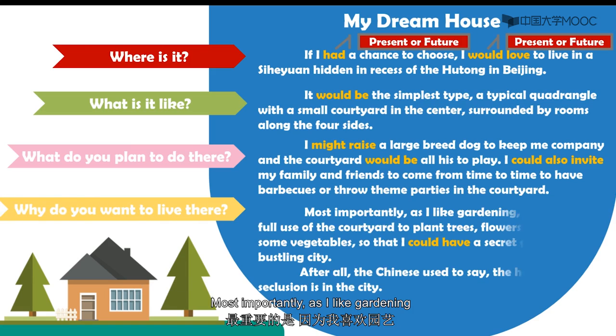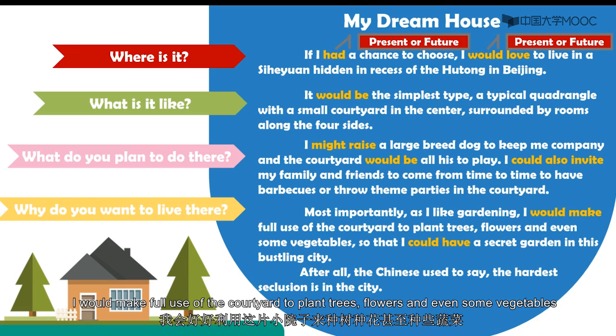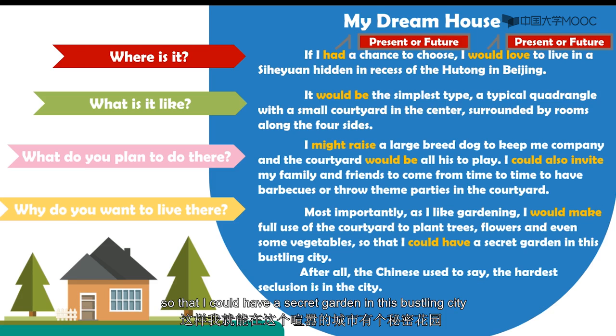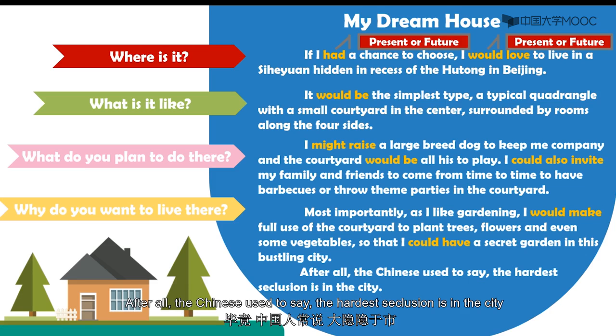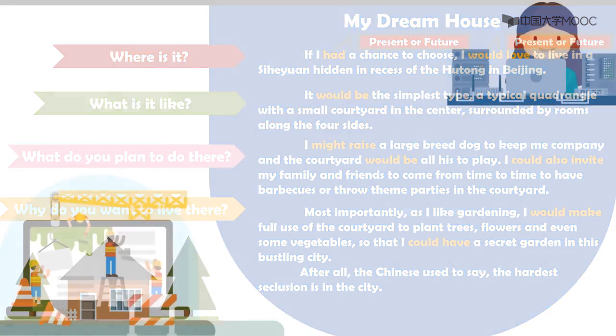Most importantly, as I like gardening, I would make full use of the courtyard to plant trees, flowers, and even some vegetables, so that I could have a secret garden in this bustling city. After all, the Chinese used to say, the hardest seclusion is in the city.